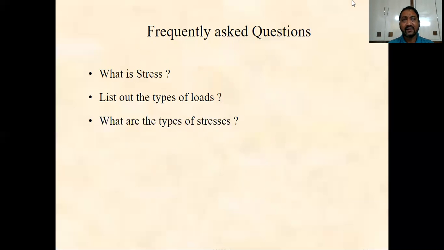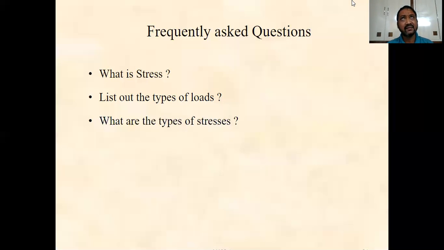This same strength of materials subject can be taught under different names such as solid mechanics and mechanics of solids, and the extension of this solid mechanics can also be studied in design of machine elements and manufacturing science and so on.